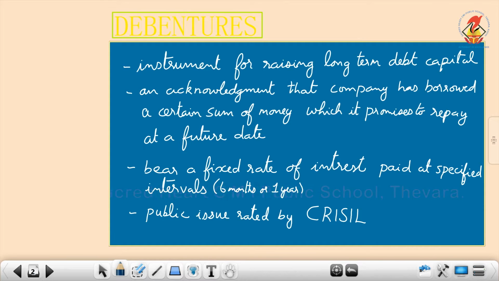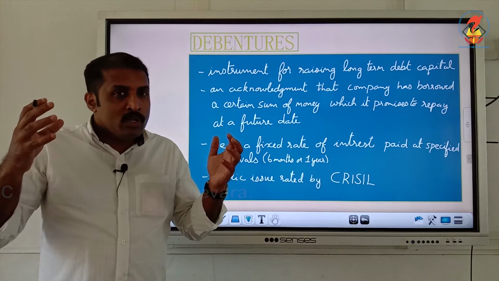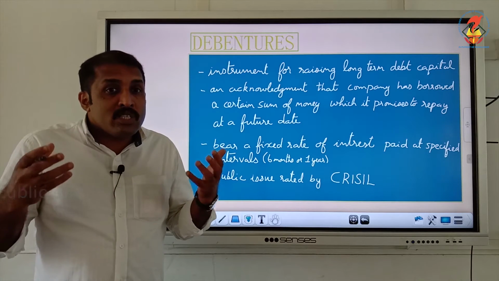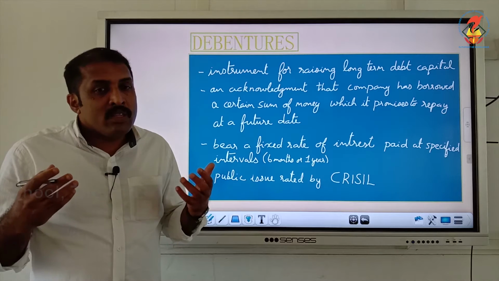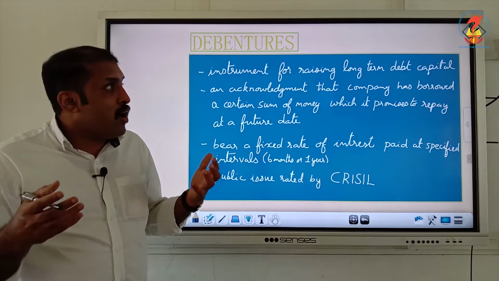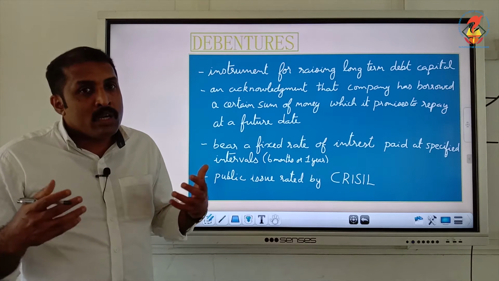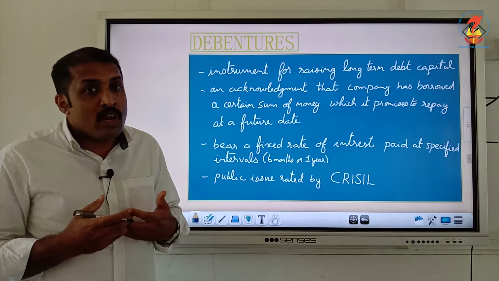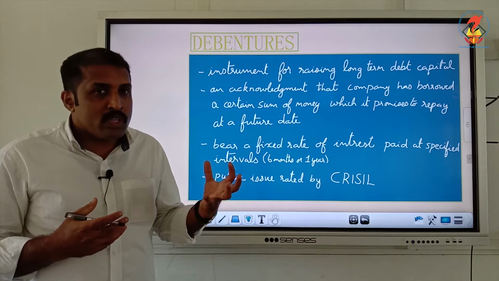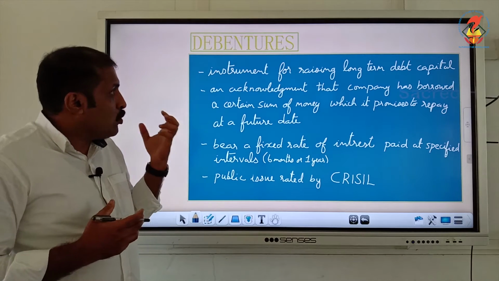Debenture is an instrument for raising long-term fund, and it is long-term debt capital. It's a source which we are using in raising of long-term funds. For a longer period, we are using a long-term debt source. That means it's a borrowing. Now, what is it?